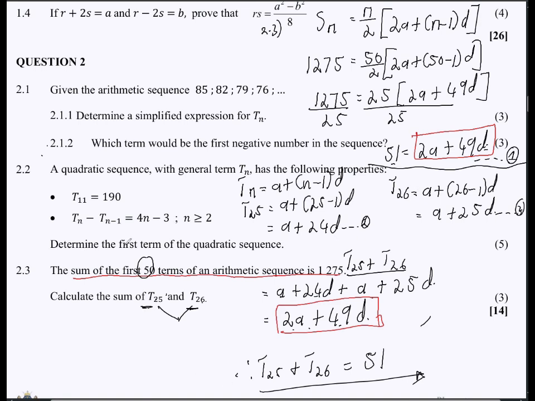Okay, so where do we get our marks, sir? To substitute into the formula. Substituting here into the formula is a mark. Having to expand the T25 and T26 is a mark, so I've expanded right here when I added them together. And then having to find the expression for T25 and T26 is also another mark. So yes, you might cry and say it's unfair because there are a lot of steps that are unmarked there, but that's how it is. So, okay, 14 marks in the bag, just like that.